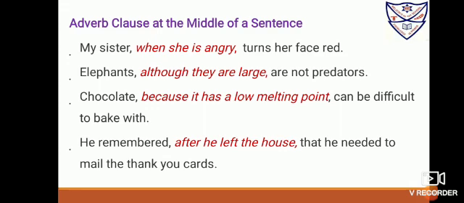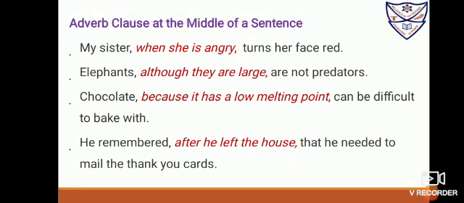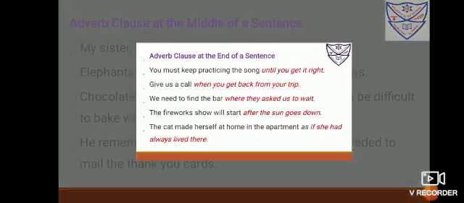Now see, here they have been used in the middle of the statement. So again there's a comma to offset the remaining part of the statement. Okay, so in the middle as in the beginning, in both places when you're using it, you need a comma to offset the rest of the statement.